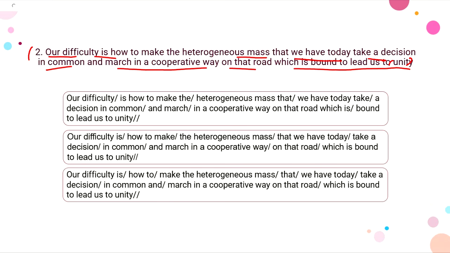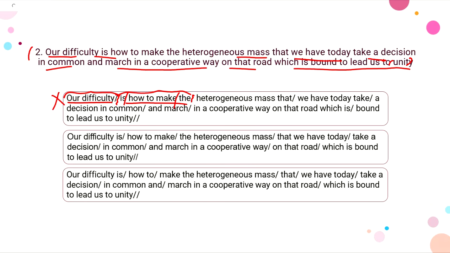So if we look at our first option, we have: our difficulty is how to make the, right? What's wrong here is that at the beginning itself we don't say "our difficulty", then take a pause and then again say "is how to make the", right? So we got the wrong pauses here. The actual pause should have been after "our difficulty is how to make", right? So these are the wrong pauses which make this option wrong.